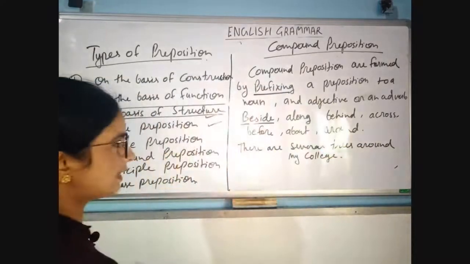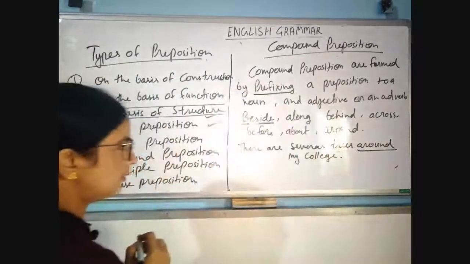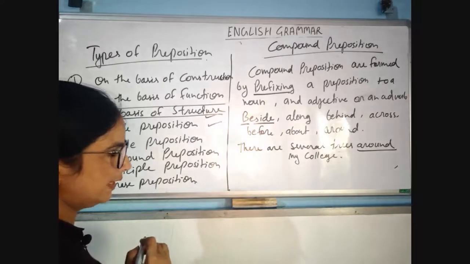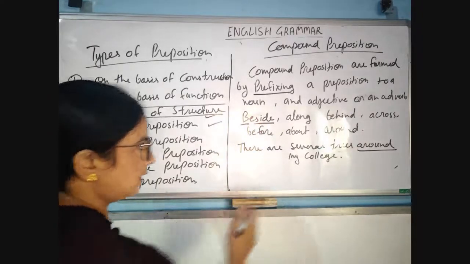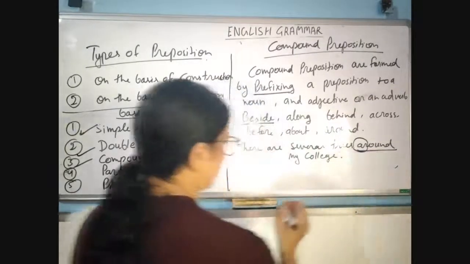So around, round, it's an adjective. Around my college: a is just added before round, around.